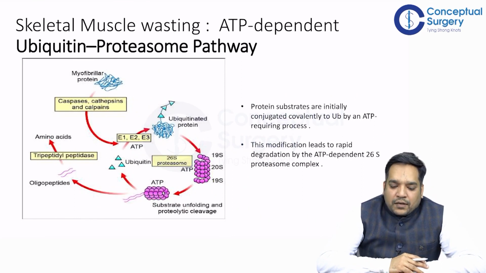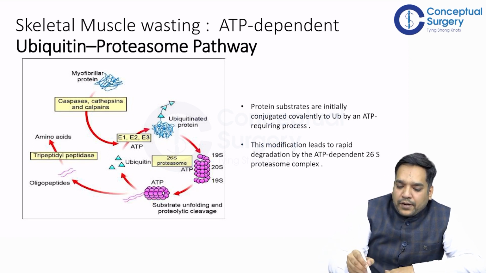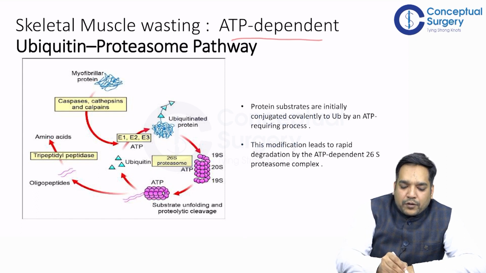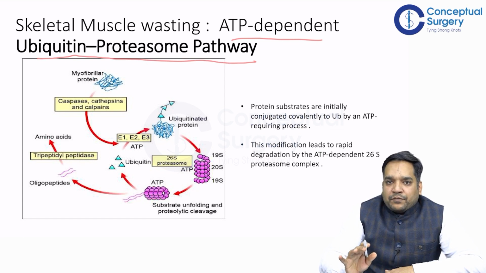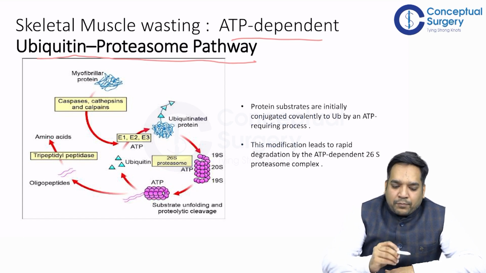So this is a figure which is taken from Love and Bailey, and it shows the mechanism of skeletal muscle breakdown or skeletal muscle wasting. It happens by the ATP dependent ubiquitin proteasome pathway. Please remember the name of this pathway. It is very important. So what is happening in this pathway?